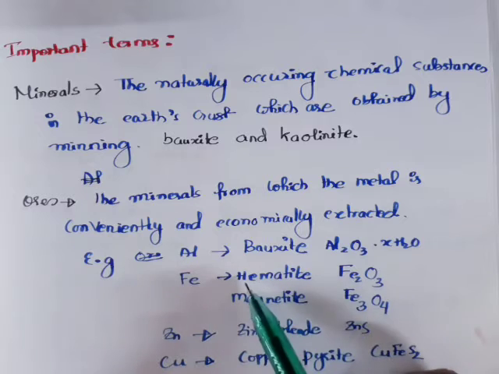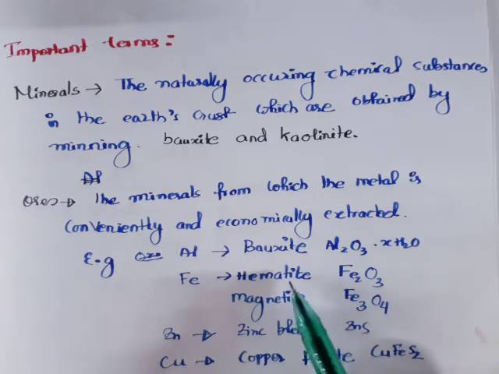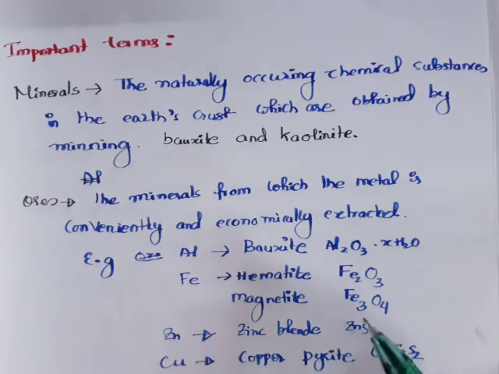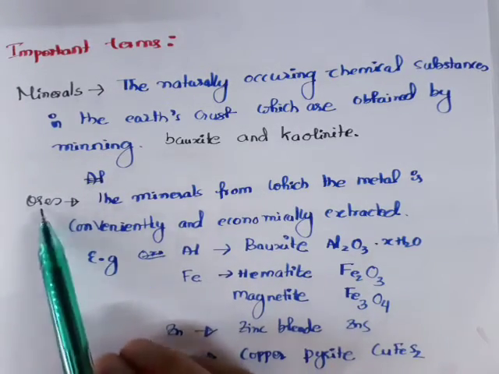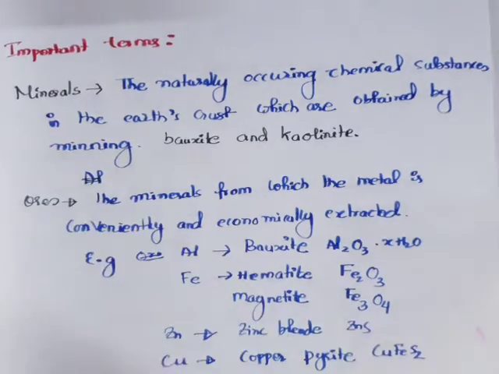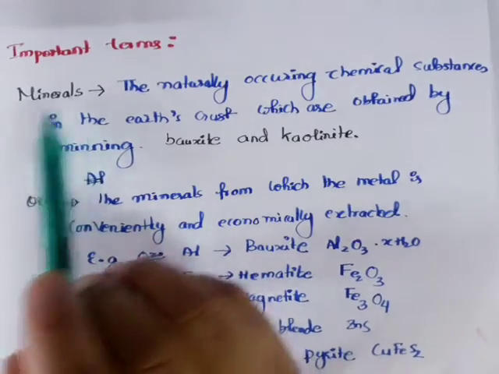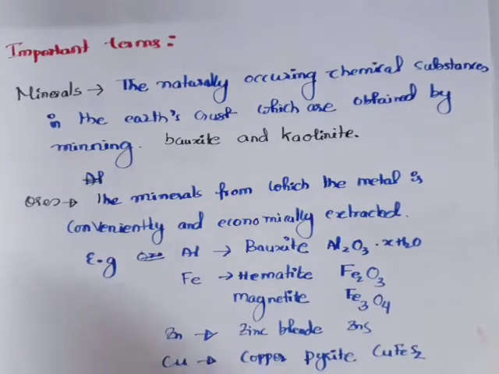Iron is extracted from hematite and magnetite, zinc from the ore zinc blende, copper from copper pyrites, mercury from cinnabar, etc. Now what we can say is, all ores are minerals, but all minerals are not ores, because from all minerals we cannot extract metal profitably and conveniently.